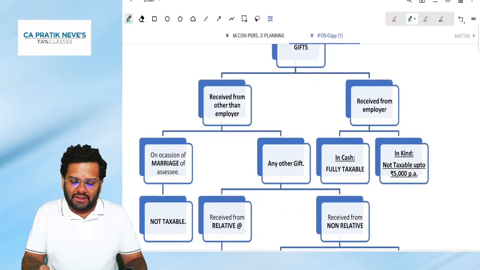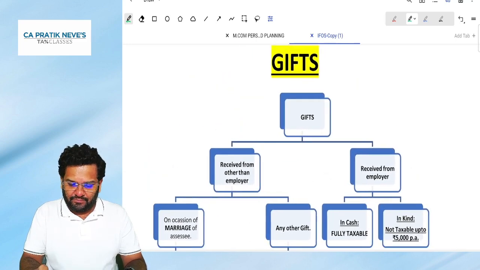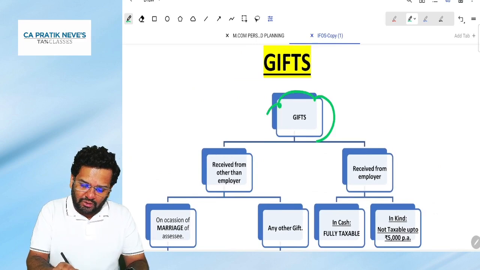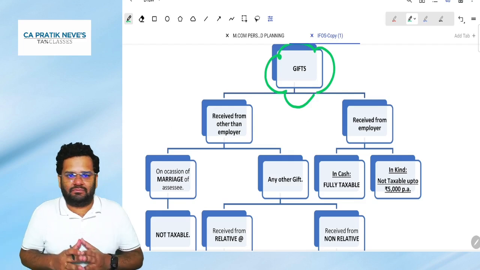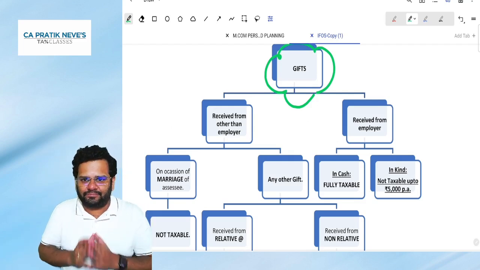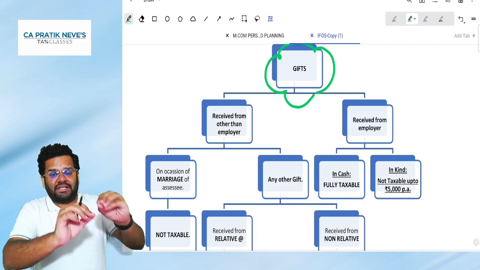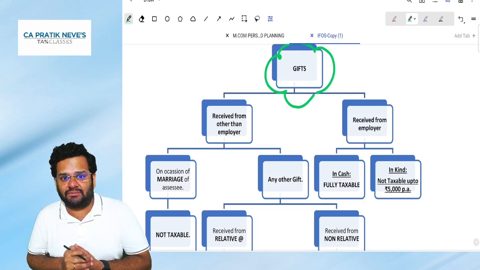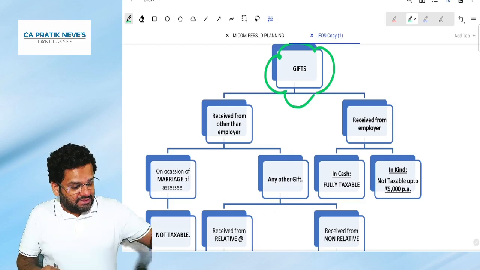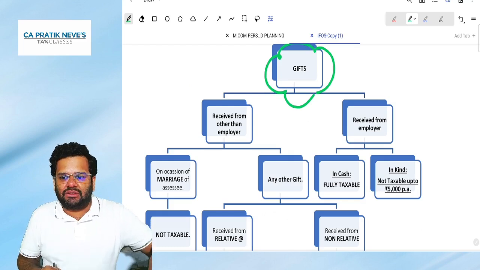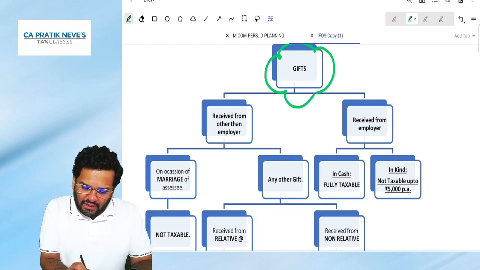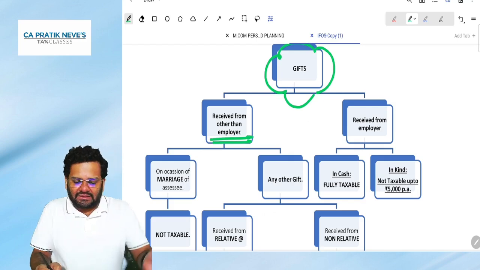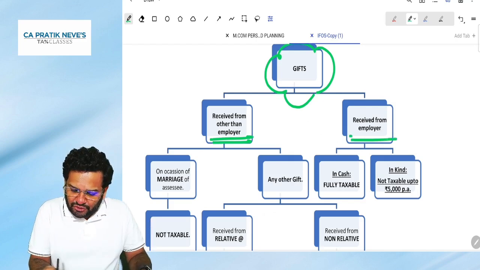Now, quickly recollecting gifts. Gifts actually are not defined in IFOS or in section 56. But section 56, the charging section of the Income Tax Act, talks about receipts without consideration or for inadequate consideration, received from other than employer or received from employer.